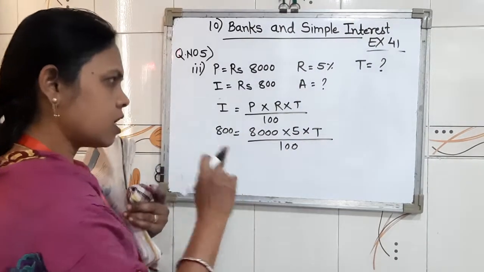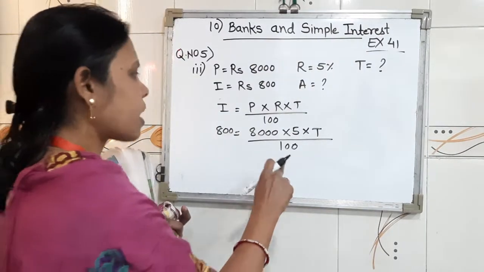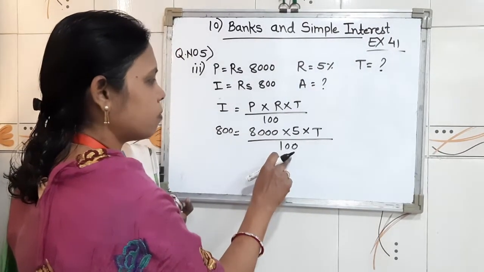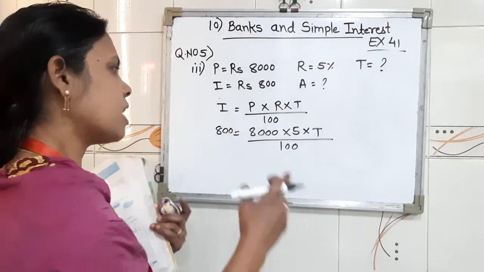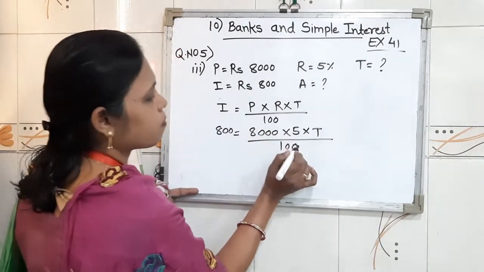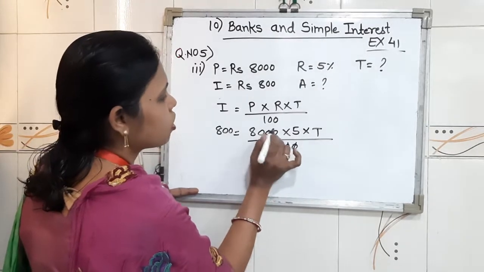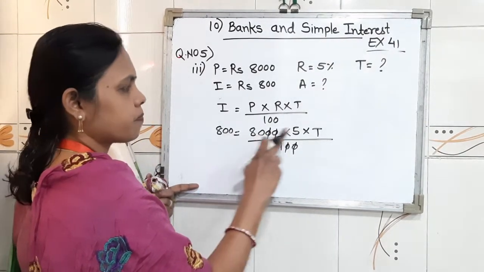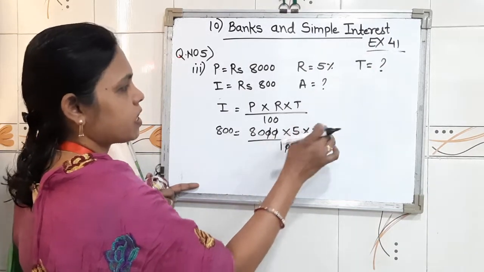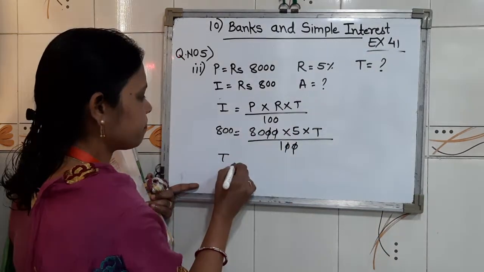Here if you want, you can cancel numerator and denominator 2 zeros. Otherwise, if you don't want, you can keep it as it is. Suppose you cancelled 20 from here, you have 80 into 5 into T. T we will write as it is.